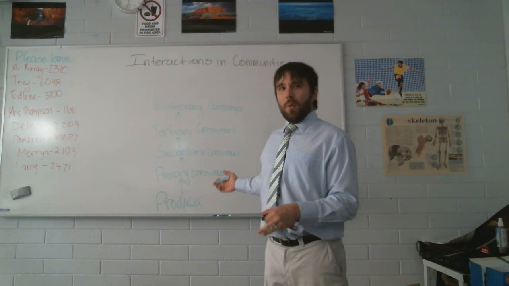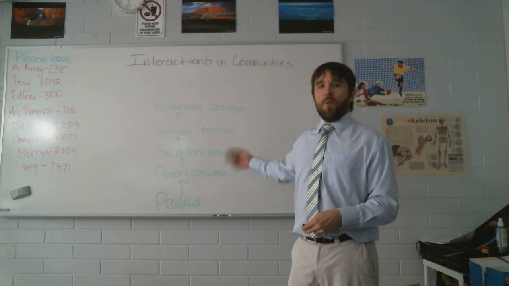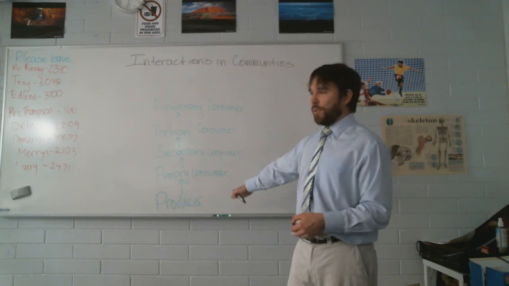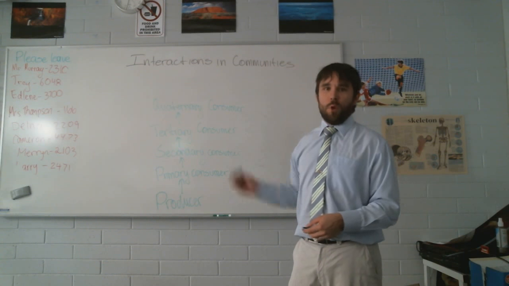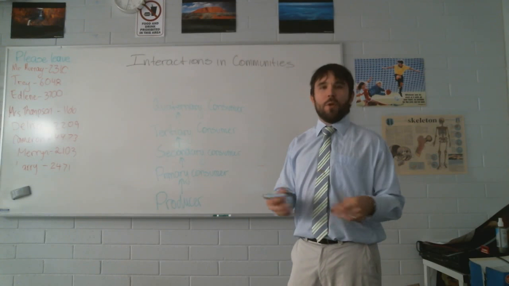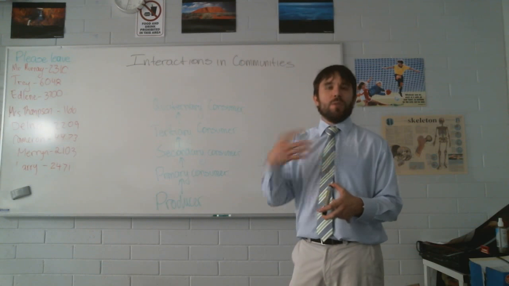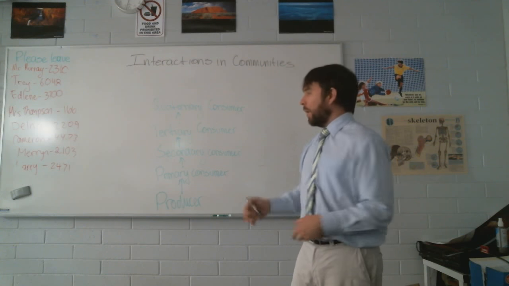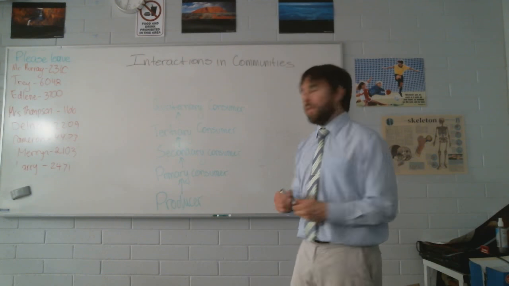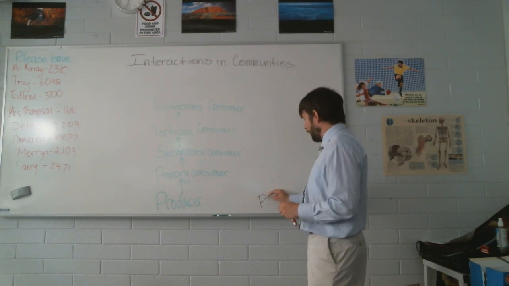So here we have our generalized example of a trophic pyramid. We have our producers down the bottom all the way up to our last consumer. Now most trophic pyramids don't go past the quaternary because there's so much energy lost. Let's use our specific example that we've got here. So we start with our plants.